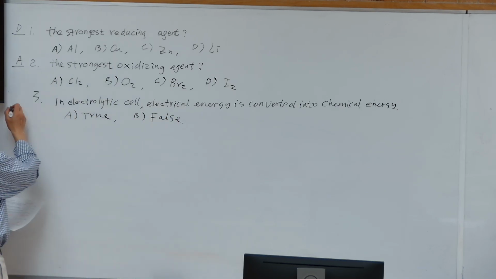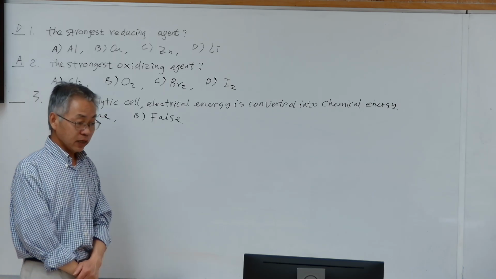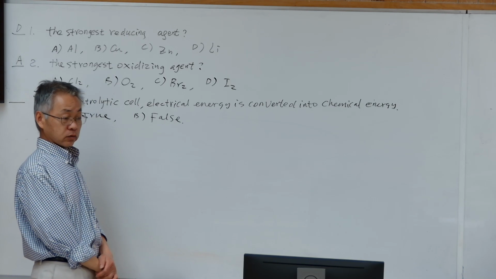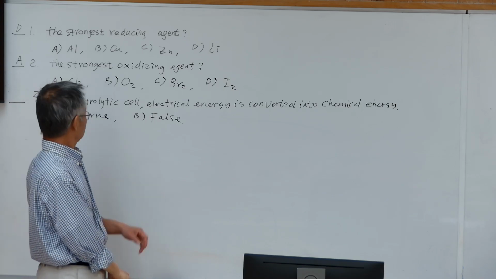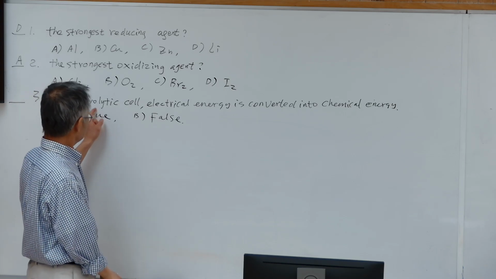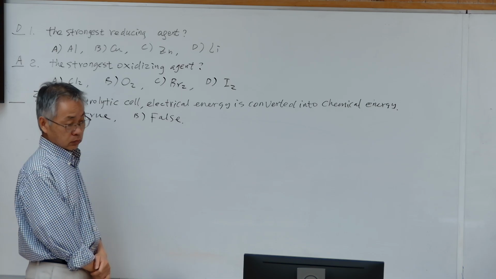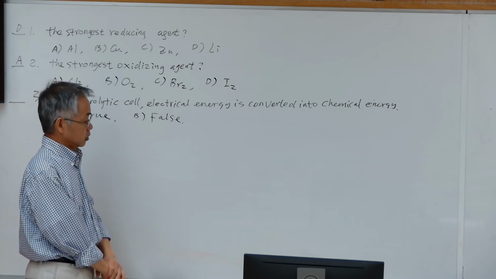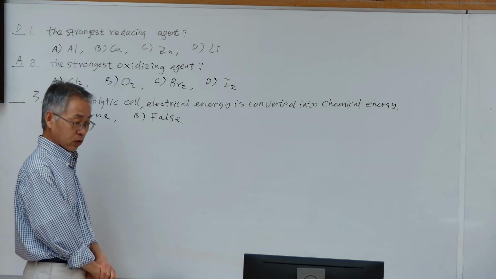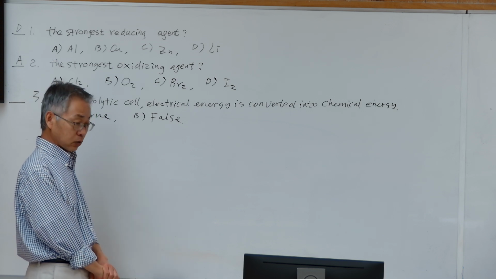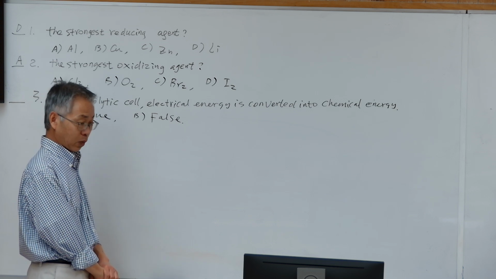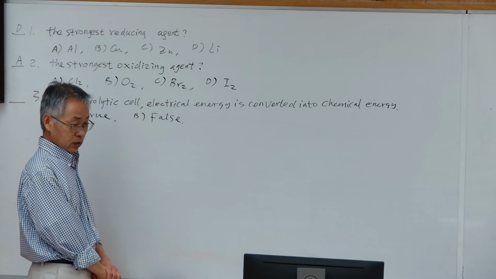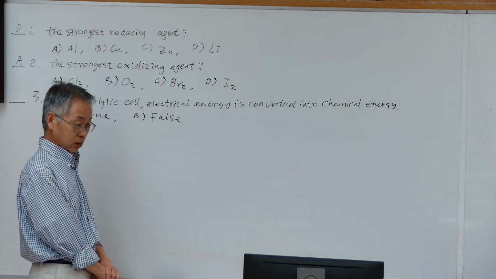So what do you want? In a galvanic cell, we use a spontaneous chemical reaction to generate electricity, while in an electrolytic cell, we use electrical energy to force a non-spontaneous chemical reaction to occur. Without electric current, that chemical reaction will not happen because it's non-spontaneous.